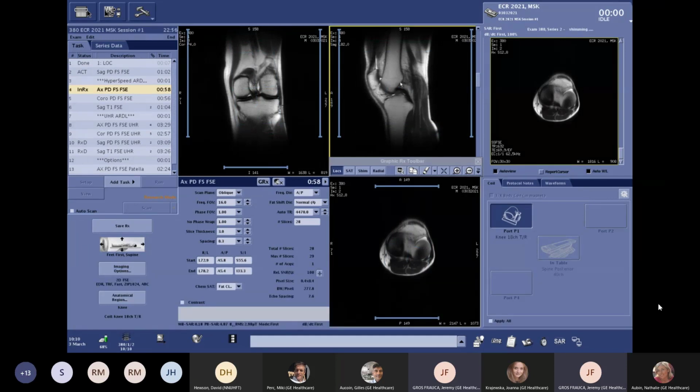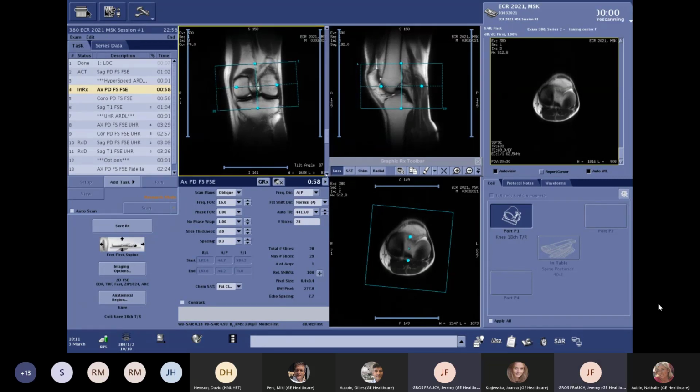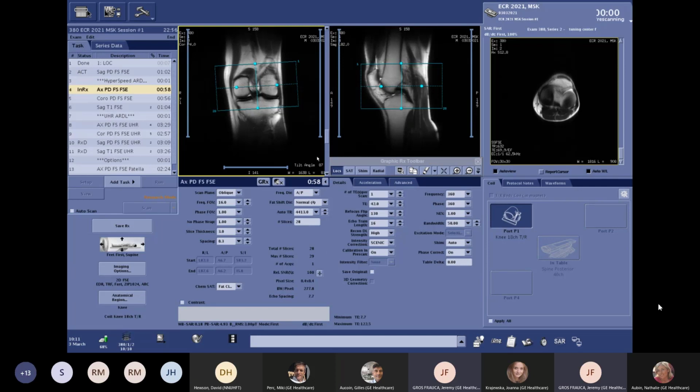Let's now position the actual acquisition. You can see that it's already almost pre-positioned. Here we have more than 1 minute: it's 58 seconds, and still the same in plane resolution and the same slice thickness. For your information, we are going to use the same resolution and the same slice thickness for all of the HyperSpeed sequences, and then we will do the same for ultra high resolution with a different resolution.